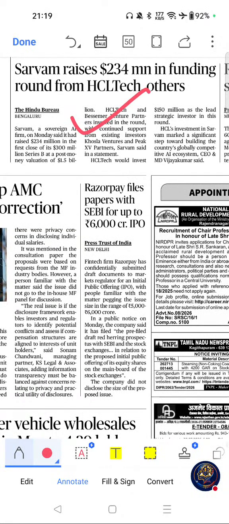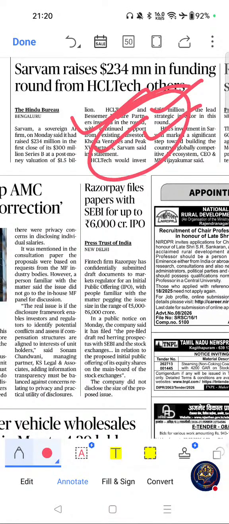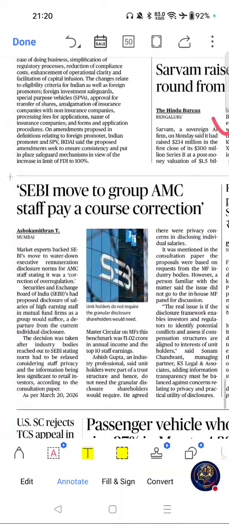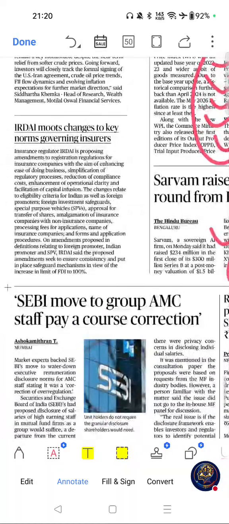Sarvam raises $234 million in funding round from HCL Tech and others. If you see the importance of this article, AI is becoming a major UPSC topic, and it supports India's digital sovereignty agenda, and this article is relevant for innovation and startup ecosystem. Please go through this one. Move on to next important article from this page.